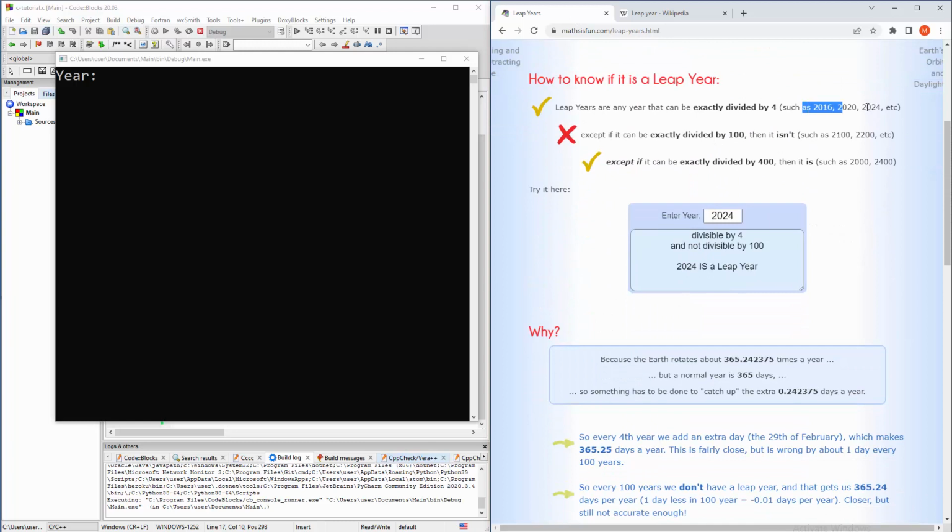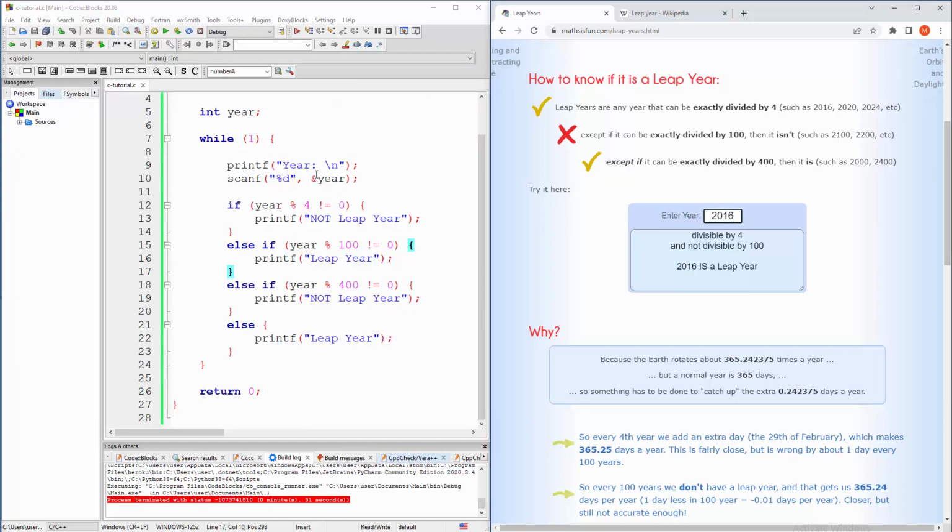So this is what they are saying in the checks on mathisfun.com leapyear.html. Leap years are any year that can be exactly divided, such as, so this is a leap year. Okay, so let me test that. 16 is a leap year. Okay, so let's enter that in my calculator. So it is a leap year. Okay, I need to fix something here.